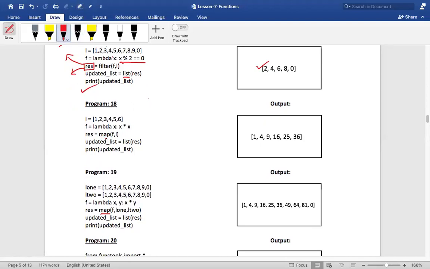Map, isn't it? Now, how will this map work? Listen to me. Map will also take how many parameters? Can you tell me? 2 parameters. It will take 2 parameters, or it can take multiple parameters. That's what I've shown you in the next example. It can take 2 or multiple parameters.